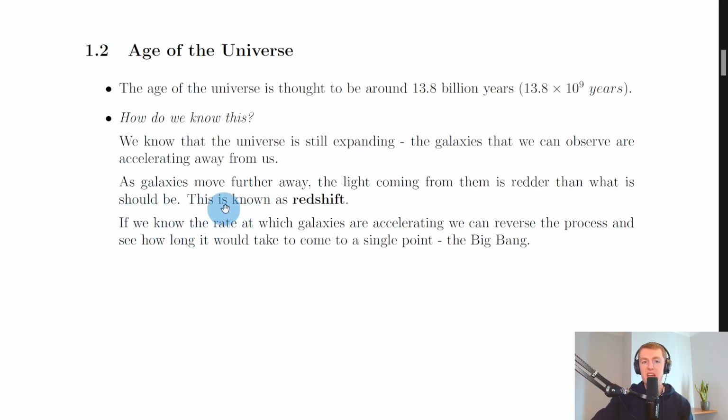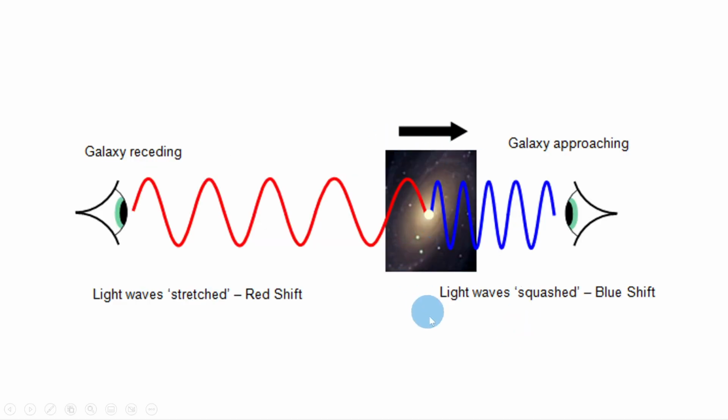It then says that as galaxies move further away, the light coming from them is redder than what it should be. This is known as redshift, also commonly known as Doppler redshift. To help you understand the idea of redshift, I'm going to show you a picture here. So here we have a galaxy emitting light, and if you're a distant observer viewing that light, then because we know that the universe is expanding, the light waves moving across space must also be stretched out as space expands.